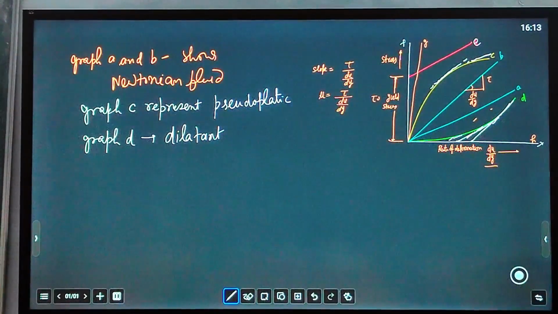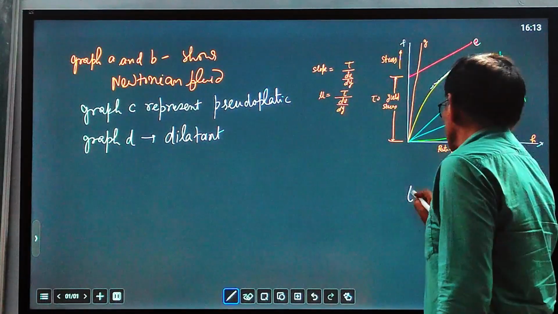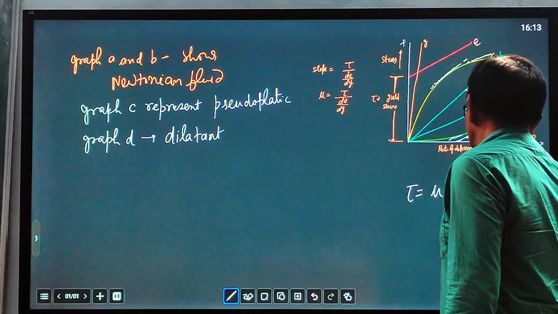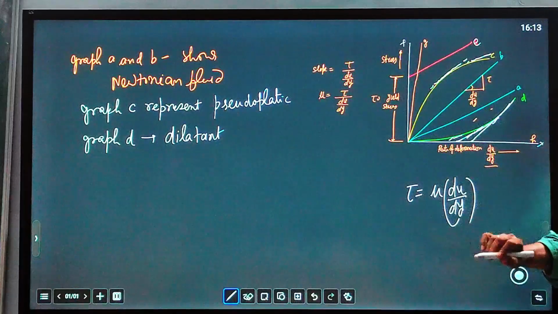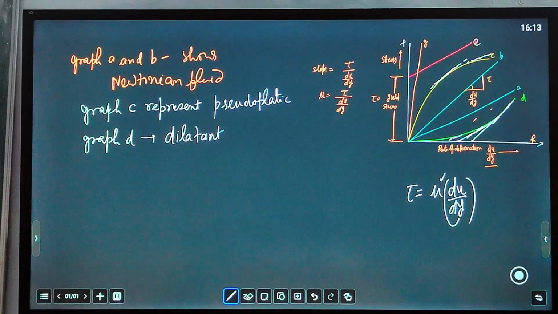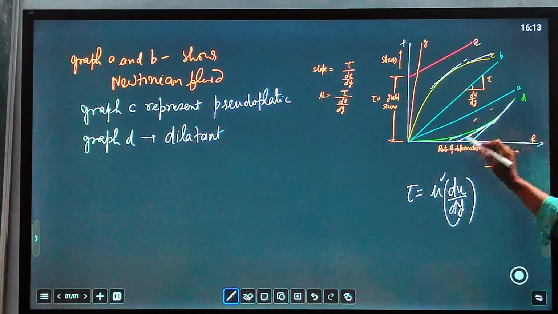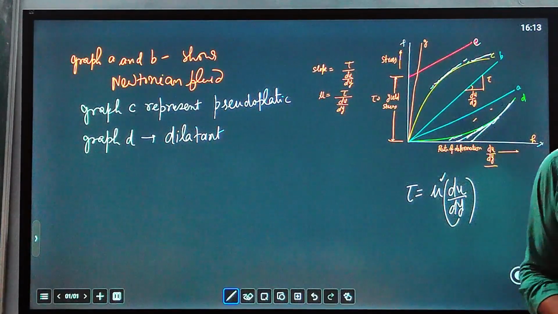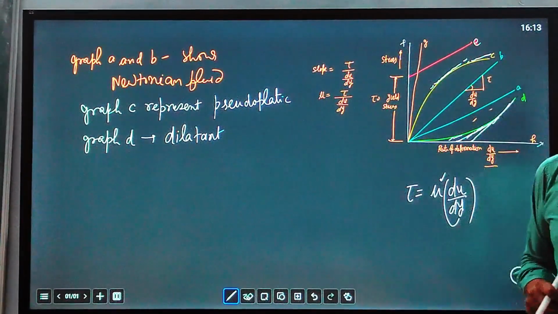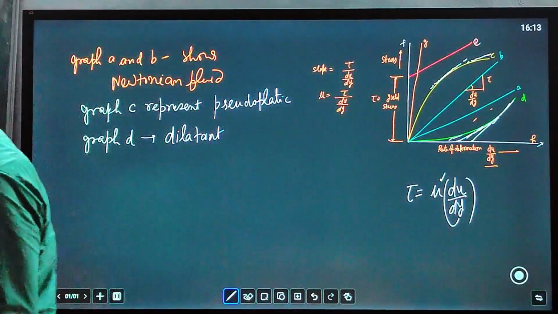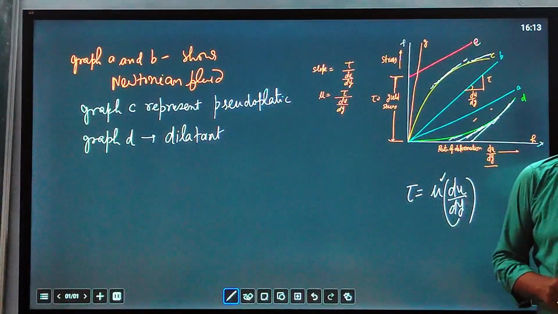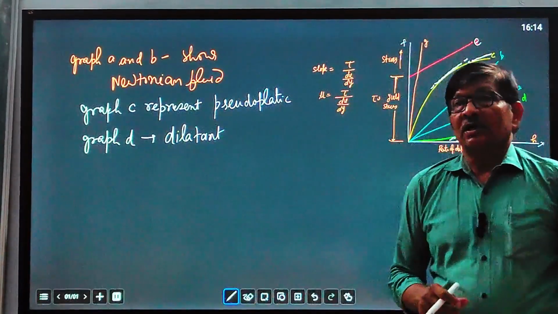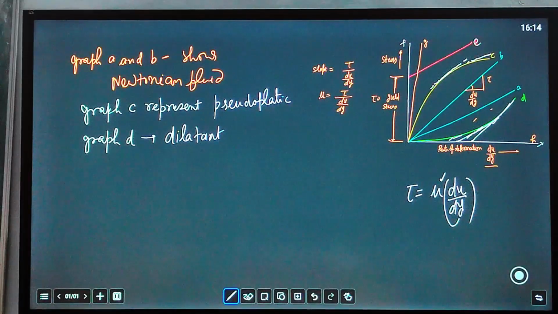These are non-Newtonian, because they are not following Newton's law of viscosity, tau equal to mu du over dy. This law is not followed by the dilatant. Mu is not constant. The coefficient of viscosity is not constant. An example of a dilatant fluid is sugar solution and rice starch.